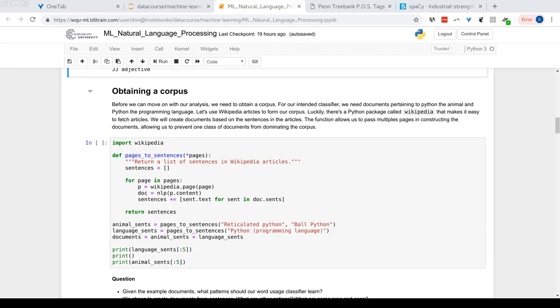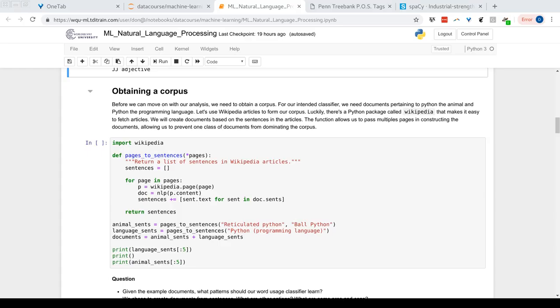Documents derived from Python the animal will have the label of Python the animal. We can easily mark up all the documents in our corpus to have a label value. So we can use that data to train a supervised machine learning model, specifically a classification scheme.